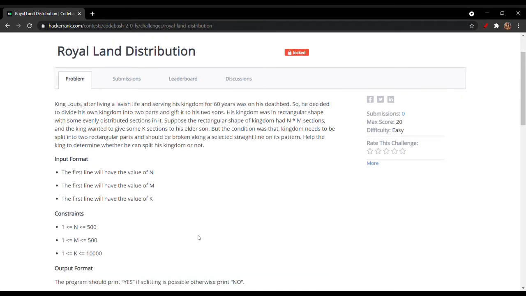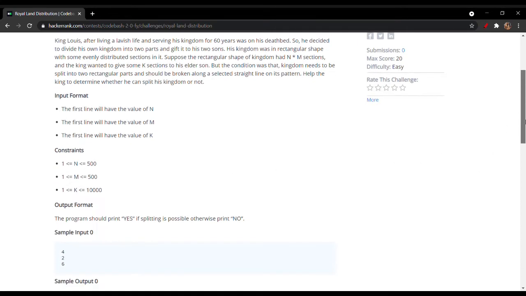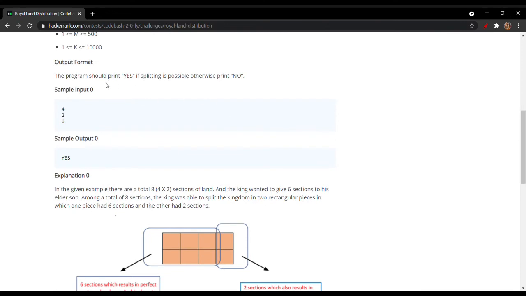The constraint in this question is that n should lie between 1 to 500, and similarly m should also lie between 1 to 500, and k should lie between 1 to 10,000. The output format should be a string. That means if the pattern is possible, then it would print yes, otherwise it would print no.